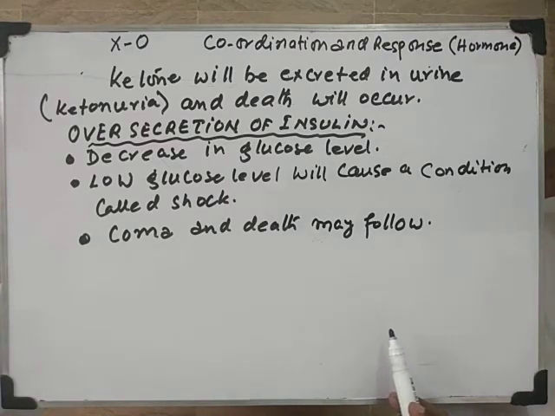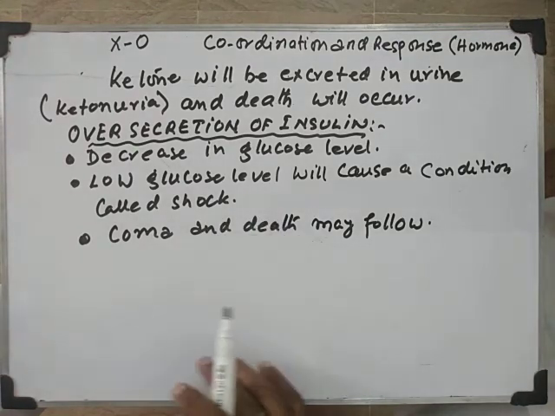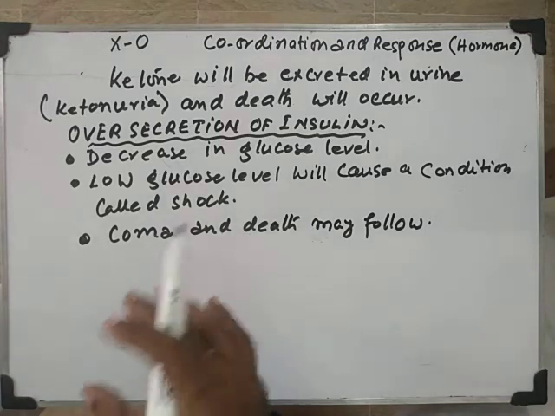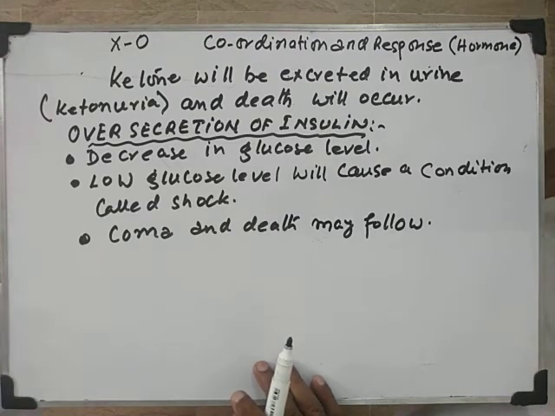So that is a dangerous thing. Usually in exams, insulin functions are asked: what will happen if there is oversecretion of insulin, what will happen if there is a lack of insulin production. So I have written, you have got all the points of oversecretion and lack of secretion of insulin. Now we come to the other point, one of the most important points which might come in the exam, that is about adrenaline. So let's start with adrenaline.